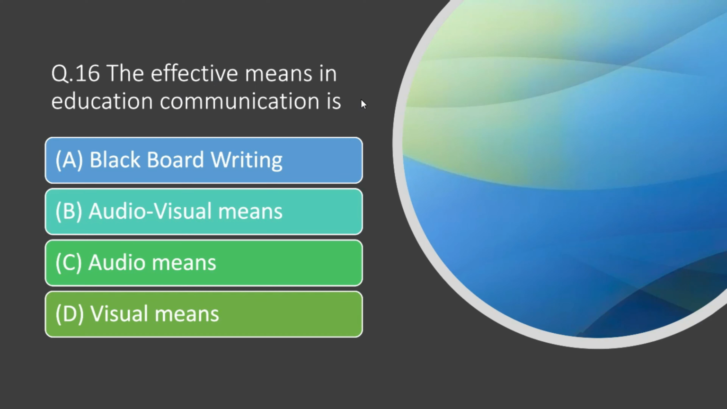Question number 16. The effective means in education communication is, so सबसे ज़्यादा effective means of communication कहाँ क्या है? ऑप्शन ए blackboard writing, option B audio visual means, option C audio means, option D visual means. So I think सबसे best communication method audio and visual means है. So option B is the right answer.